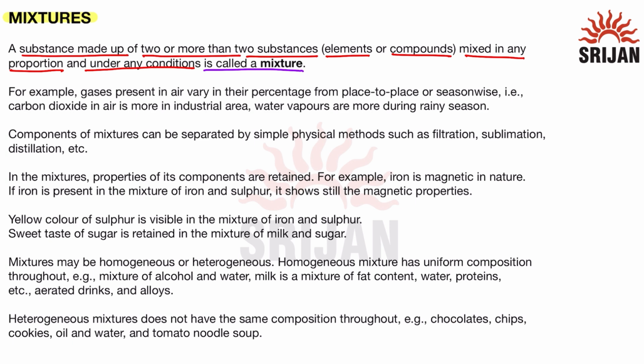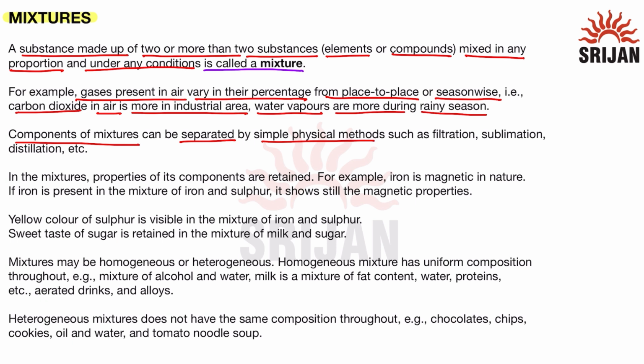For example, gases present in air vary in their percentage from place to place or season wise. Carbon dioxide in air is more in industrial areas. Water vapors are more during the rainy season. So, gases present in air vary from place to place or season wise. This shows that air is a mixture of gases. Components of mixtures can be separated by simple physical methods such as filtration, sublimation, distillation, etc.